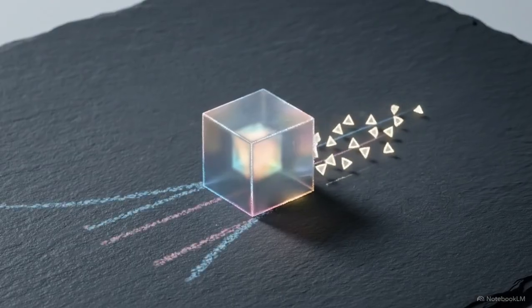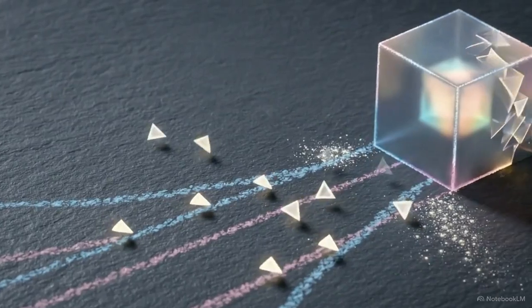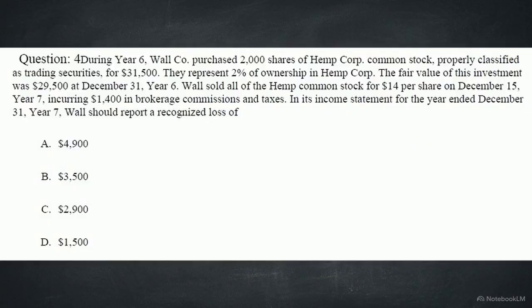Eventually, the holding period ends and the equity security is sold for cash. This triggers the final phase of the accounting cycle. This standard scenario, detailing Walco's disposal of 2,000 shares of HempCorp, provides the variables we need to calculate a realized loss. The critical starting point is the year 6 carrying value of $29,500. Notice that the original purchase cost of $31,500 is mathematically irrelevant to the sale.